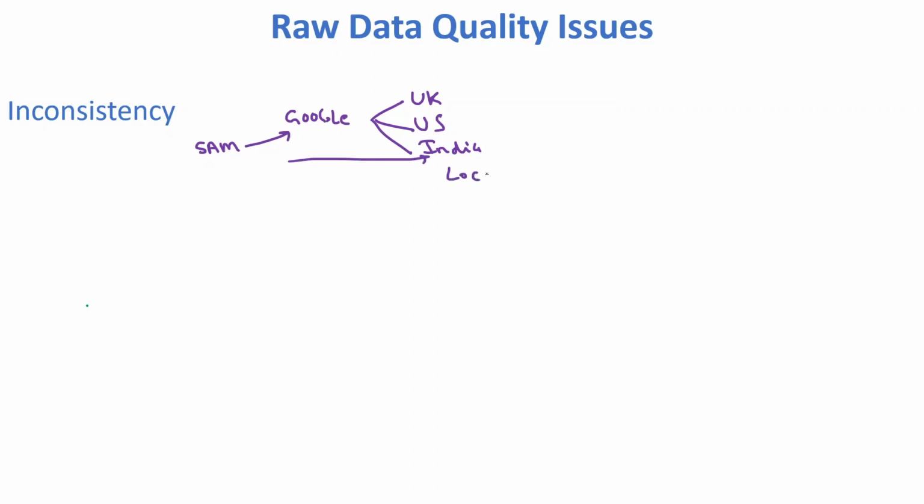local HR stored his details in the employee table, and the database name is local India. This local India database has a table named employee.